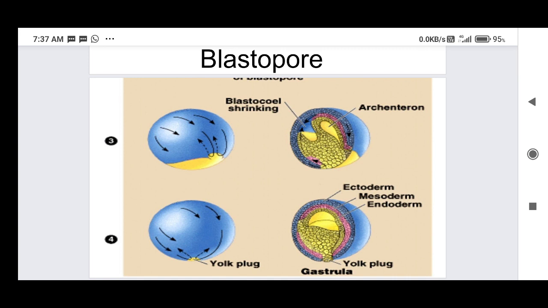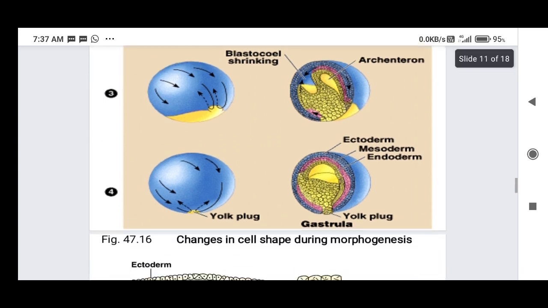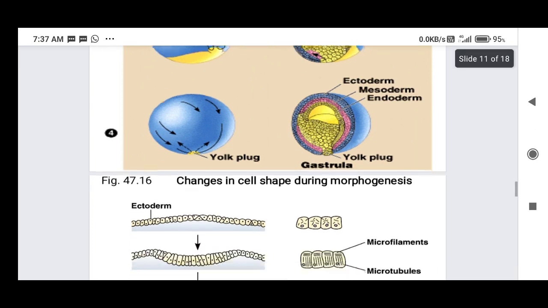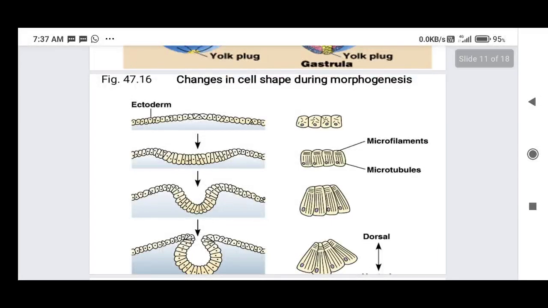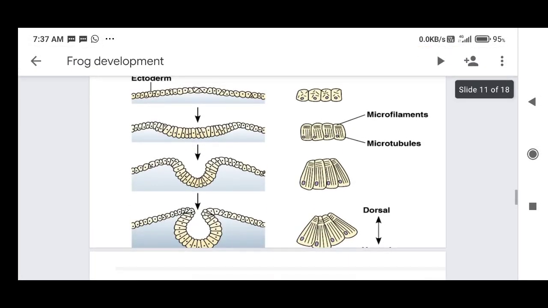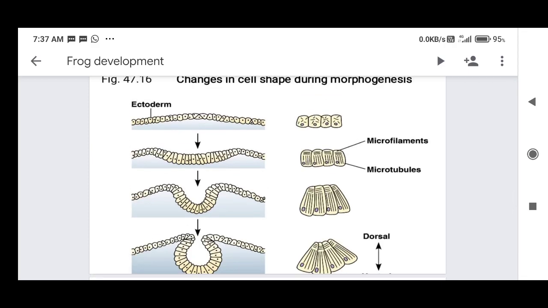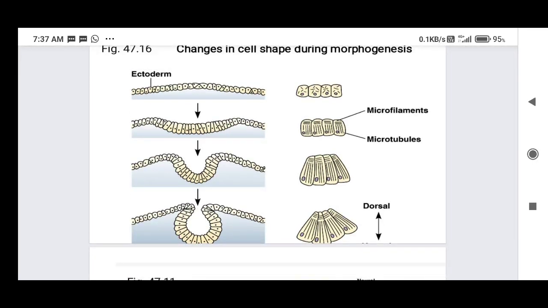By this activity, ectoderm, mesoderm and endoderm will form. So we can see by these activities how these germ layers are formed. First of all, in the ectoderm the cells enlarge and columnar cells are formed. So now this area can form invagination.